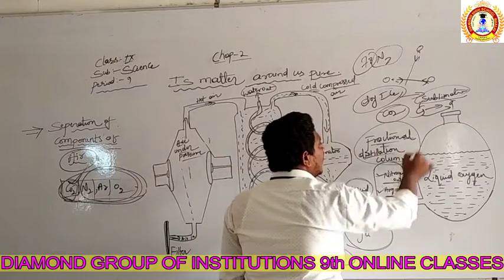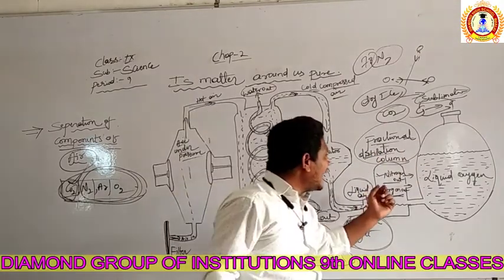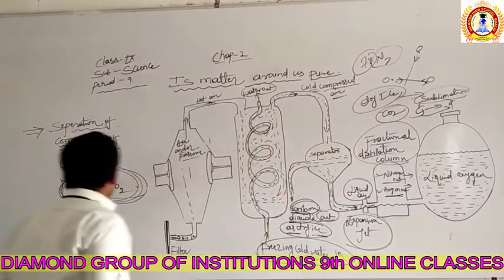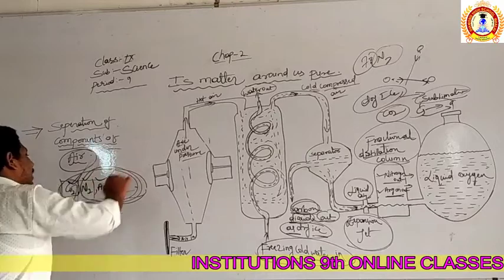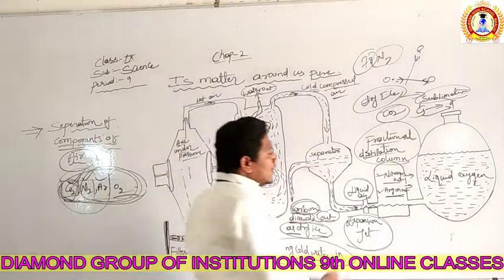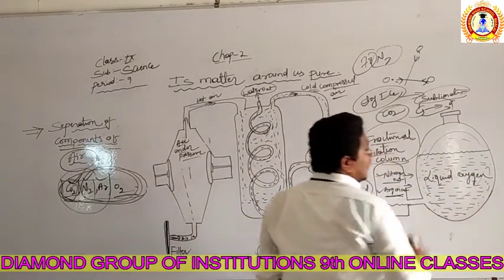The liquid air enters this fractional distillation column. In the fractional distillation column, which gases get separated? The gases are nitrogen and argon, they get out. The remaining gases, nitrogen and argon, are separated. Which is remaining now? Only the oxygen is remaining. Now the oxygen enters this chamber. So right, the oxygen also gets separated.